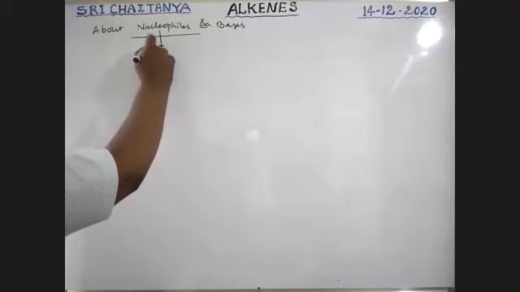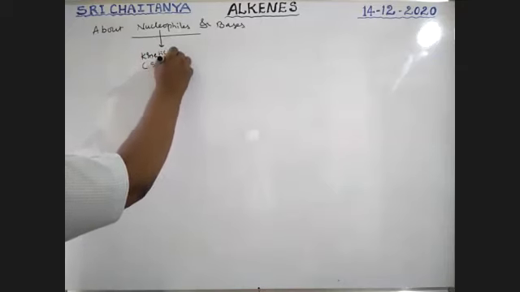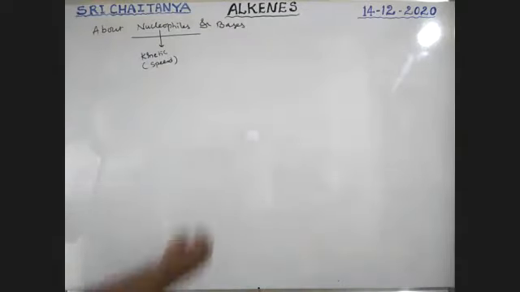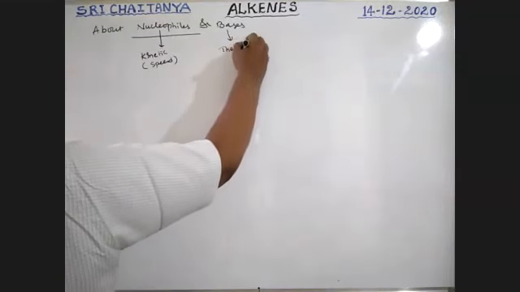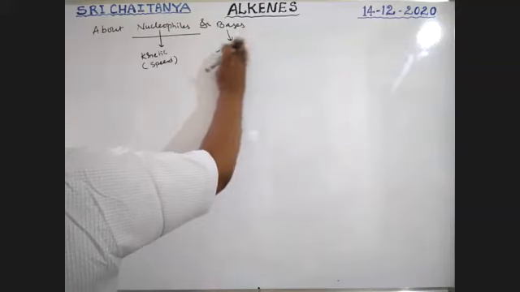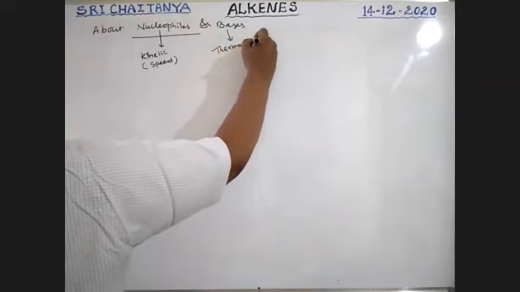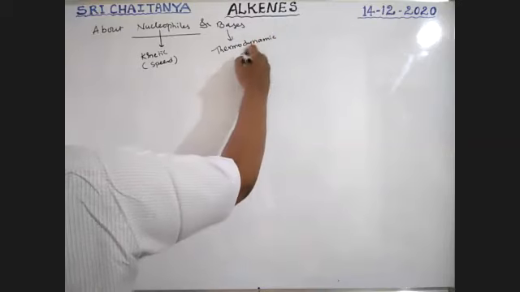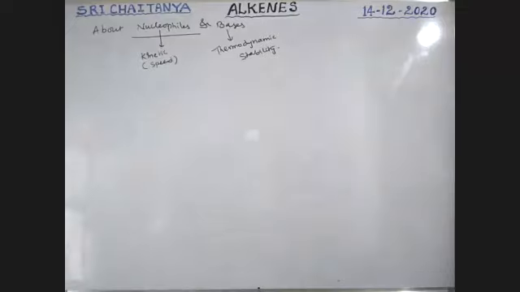Kinetic means the speed of the reaction. Bases explain the stability of the compounds, the thermodynamic stability. So bases explain thermodynamic stability, boys. See here.